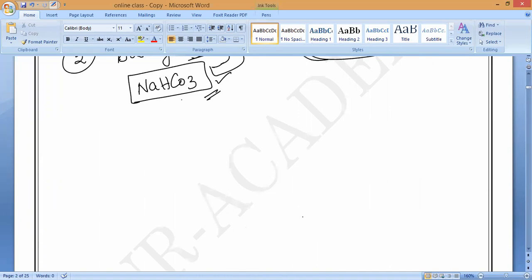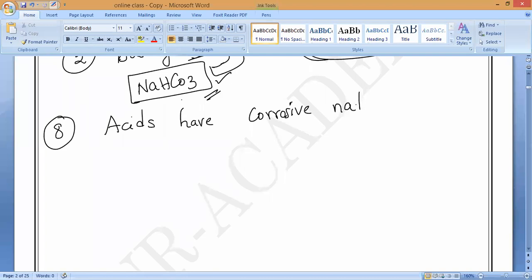Do you have any doubt? Anybody please ask me. Now coming to the eighth property of acids, the last property of acids. Acids have corrosive nature. Please write it. This is the most important property, and MCQs also come from this one.